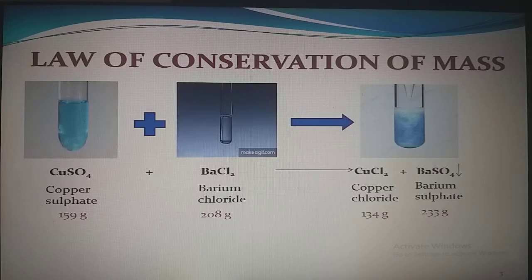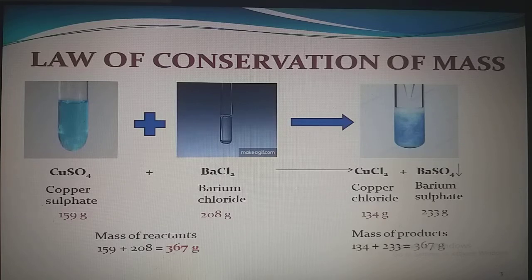Let us calculate the total mass of the reactants by adding the masses of copper sulfate and barium chloride. 159 plus 208 comes to be 367 grams. Similarly, let us calculate the total mass of the products. 134 grams plus 233 grams becomes 367 grams.